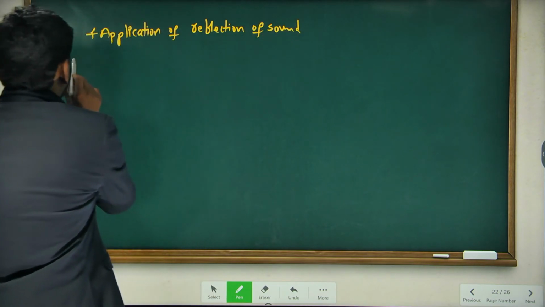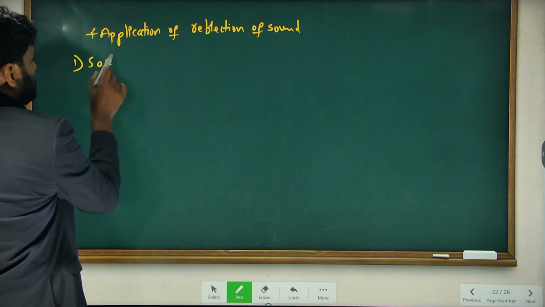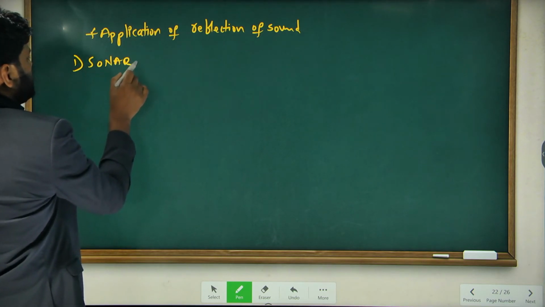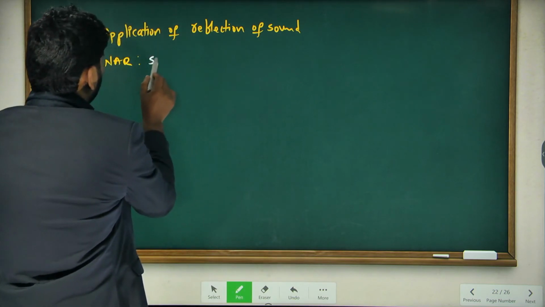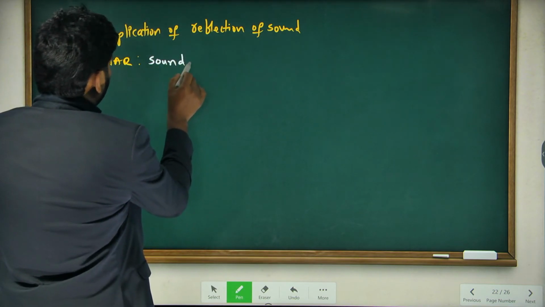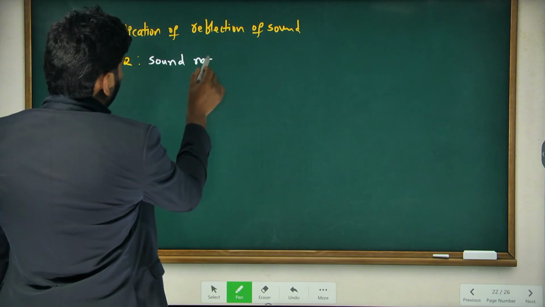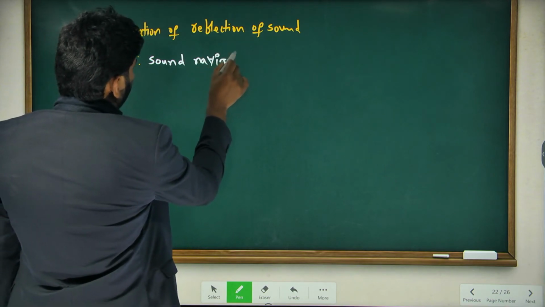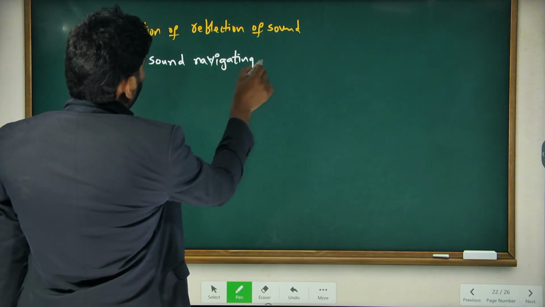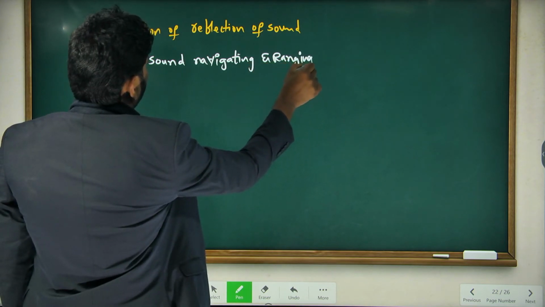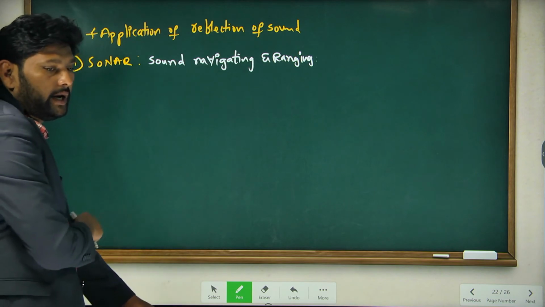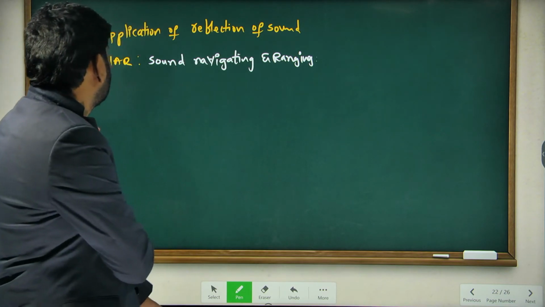The very first application is the sonar system. What is meant by sonar system? Sound navigating and ranging is the sonar system.